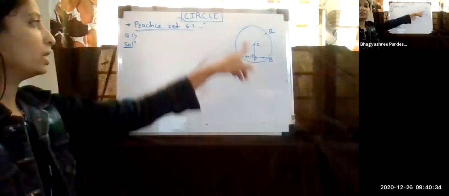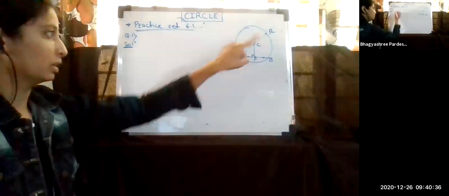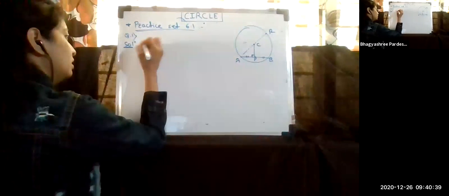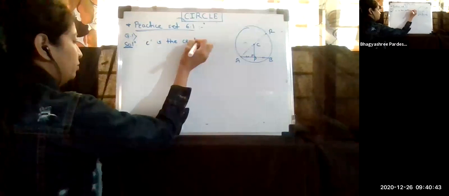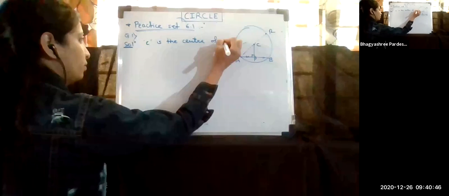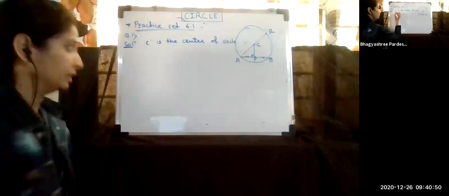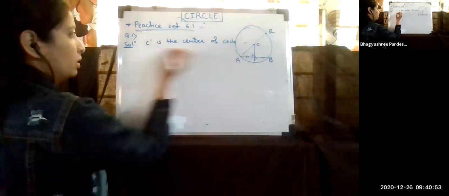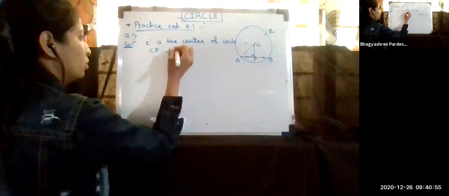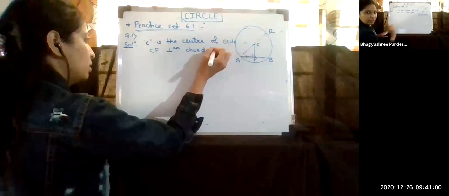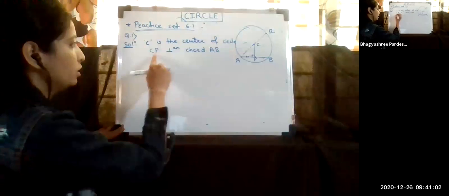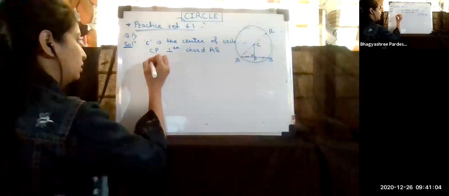What is given? Firstly, since I gave the name to the circle's center, C is the center of the circle. Then CP is perpendicular to chord AB. Yes, perpendicular distance is given. So I write here segment CP.